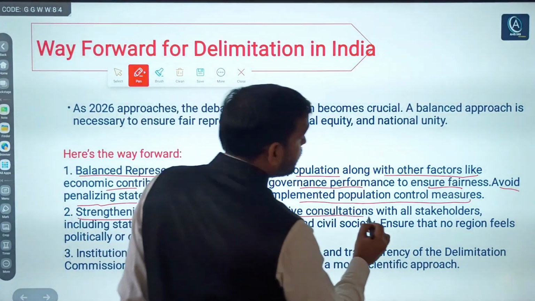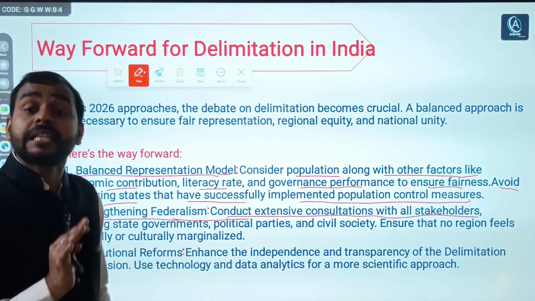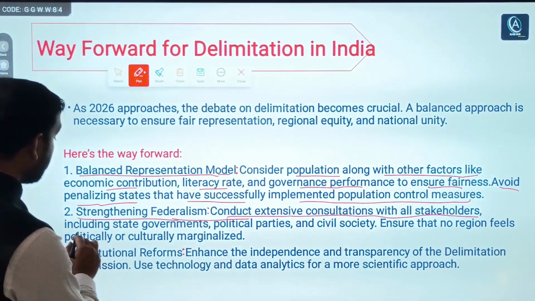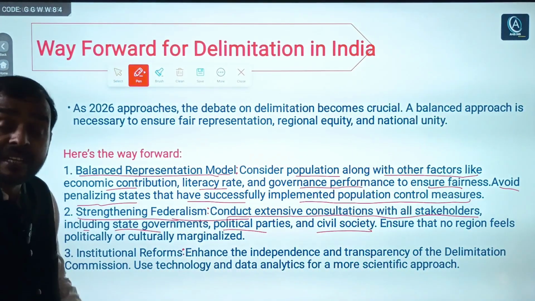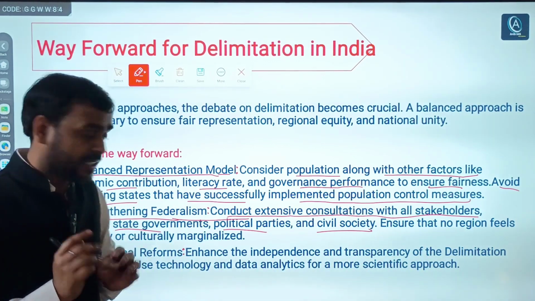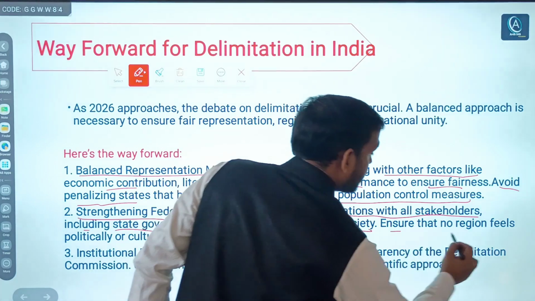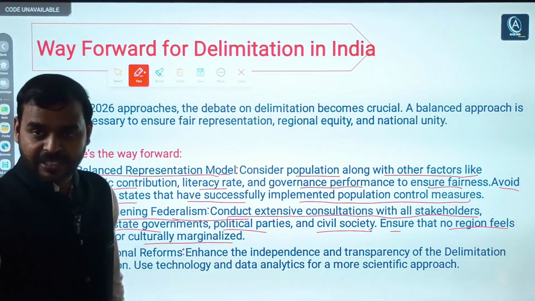Conduct extensive consultation with all stakeholders. All stakeholders means all state governments, political parties and civil societies. Then a good way forward can be concluded. Again, ensure that no region feels politically or culturally marginalized.